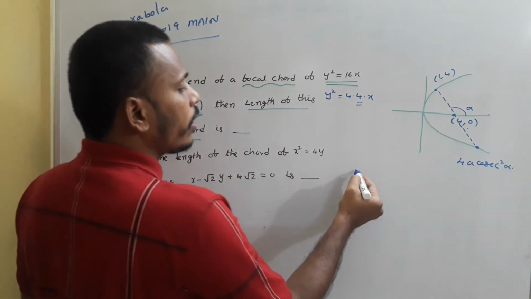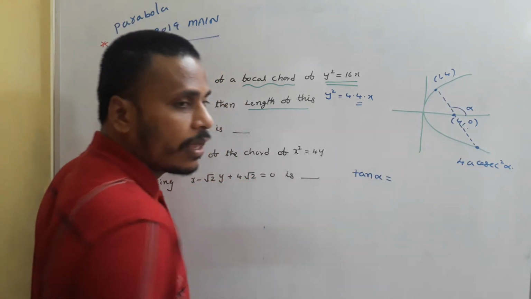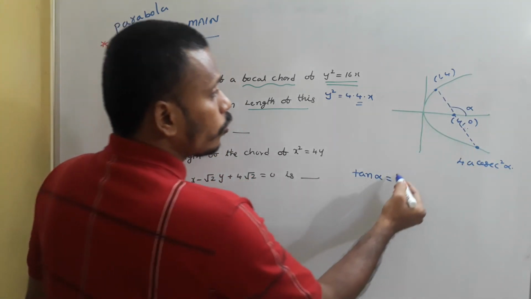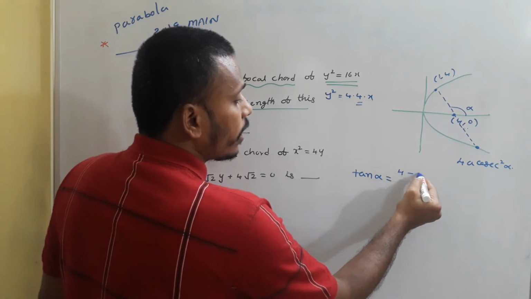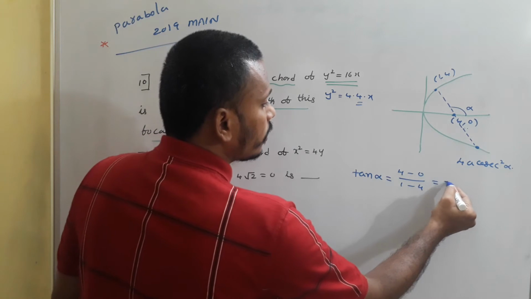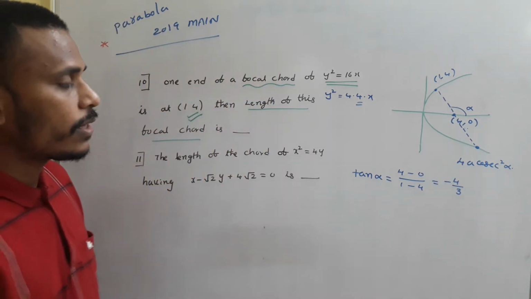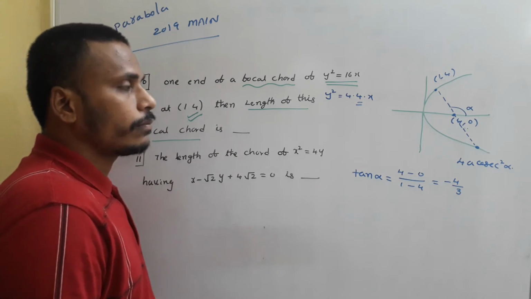So you just calculate the slope of this focal chord line as tan alpha, which is (4 minus 0) divided by (1 minus 4), and that value is minus 4 by 3. So tan alpha is minus 4 by 3.